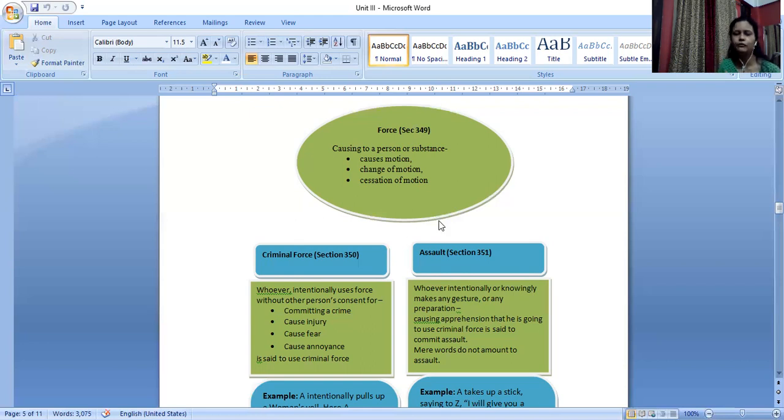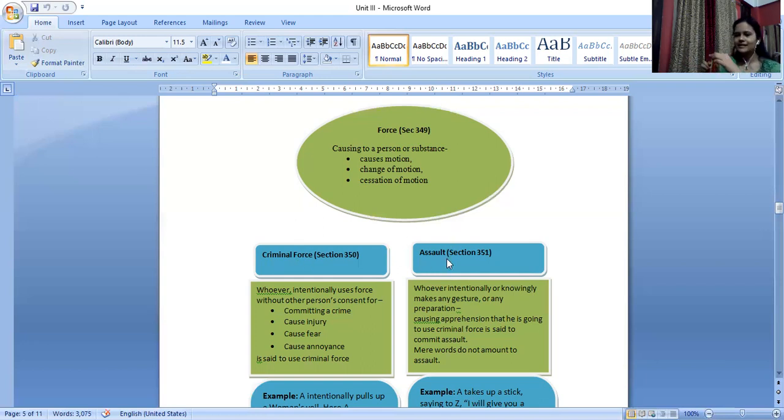Now, with regard to force, there are two different crimes which we have. Section 349 is basically an explanation, right? It explains what is force. Then we have two different types of crimes. First is criminal force and second one is assault.